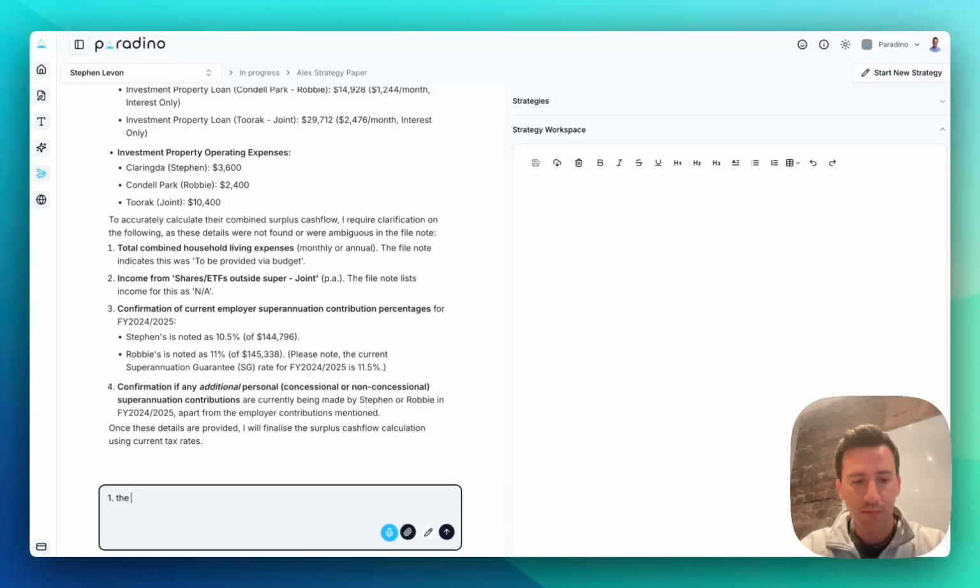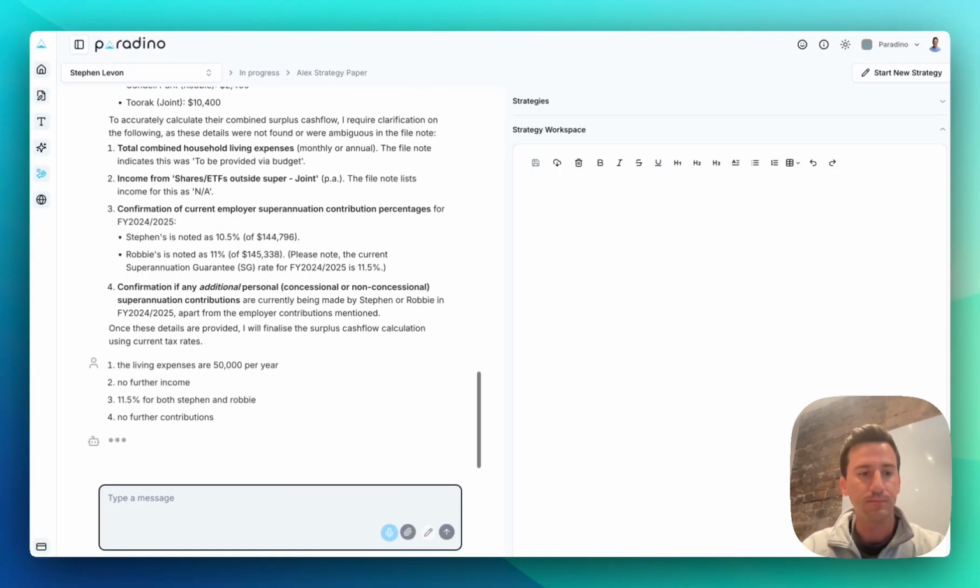So the living expenses. The living expenses are $50,000 per year. She also wants to confirm income for any shares. So let's just say no further income. And confirming the current employer super contribution percentages. So what I will do here is say 11.5 for both Stephen and Robbie. Let's correct that. Confirmation of any additional contributions, no further contributions.